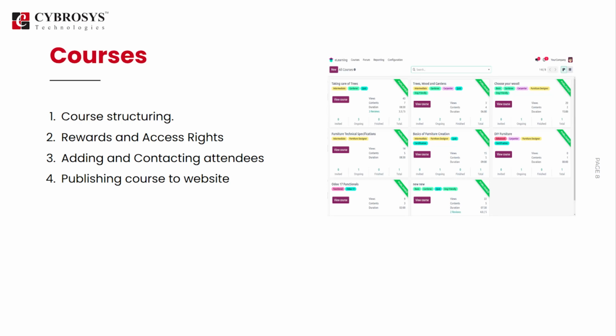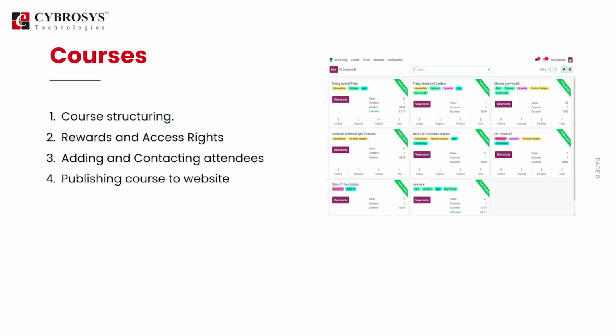We have different options available in courses, starting with course structuring, which means how you organize and arrange various elements of your courses to ensure they are logically sequenced and engaging for learners. Structuring your courses effectively is key to providing an optimal learning experience.